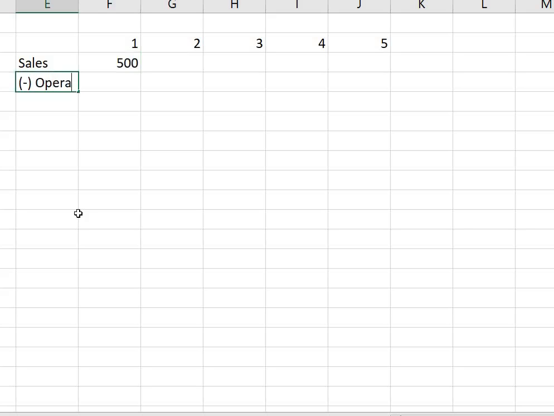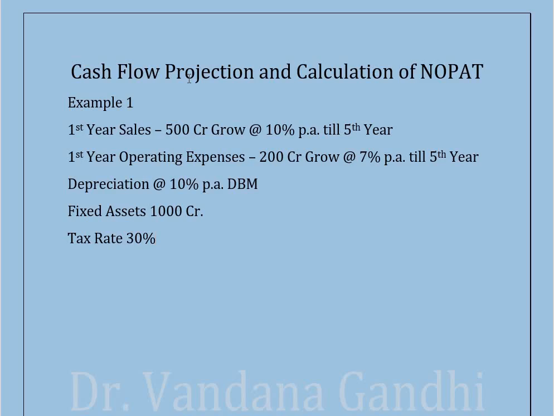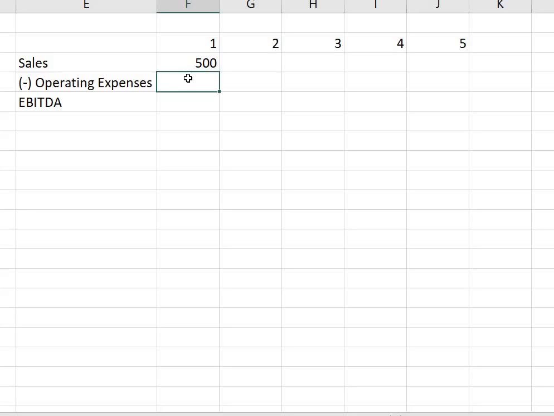Sales minus my operating expenditure becomes my EBITDA, that is earning before interest, tax, depreciation and amortization. So my operating expenses, again in our problem it is given that it is 200 crore for the first year. So my EBITDA is 500 minus 200, that comes out to be 300 crore.